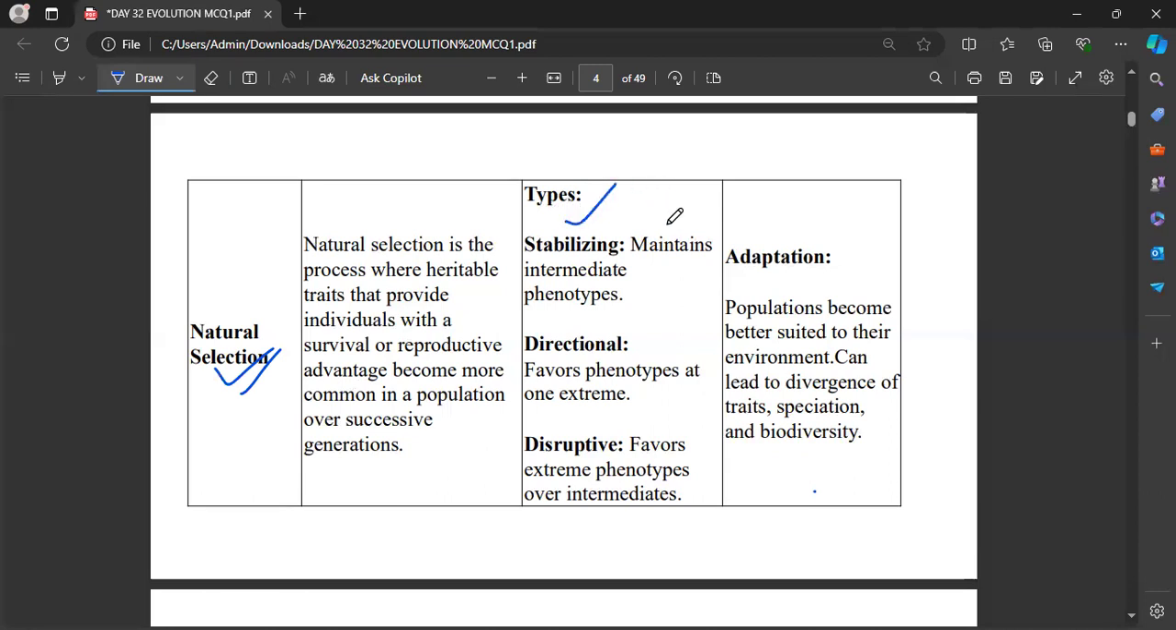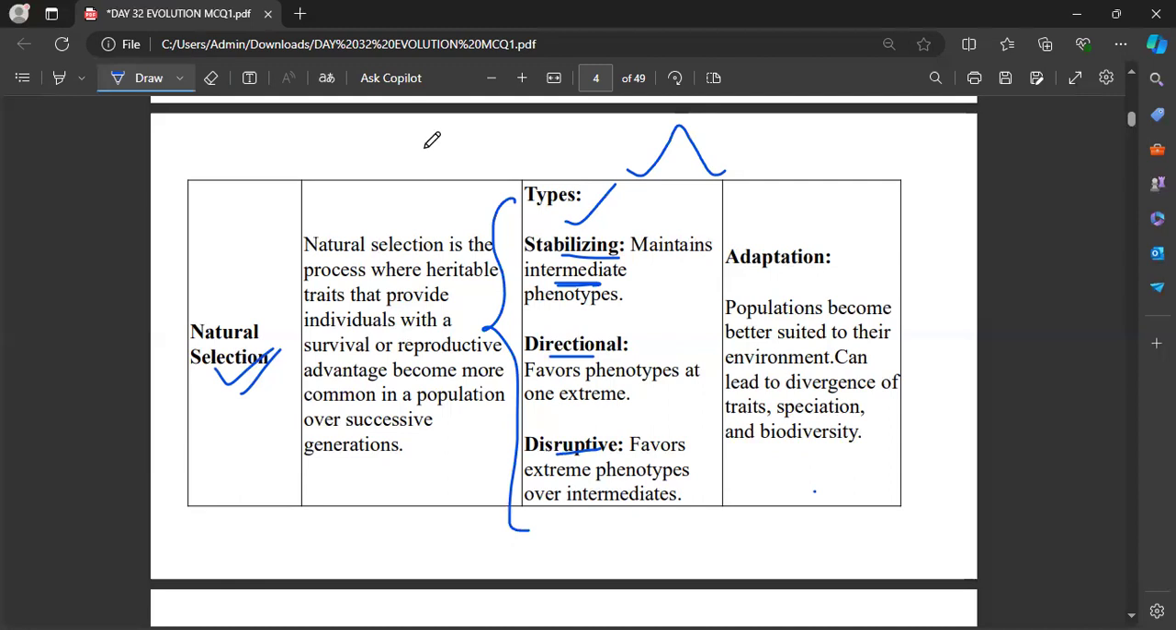Now, what are the types of natural selection? Stabilizing selection, directional selection, and disruptive selection. This is an important area where questions can frequently arise. Here, you should know that in stabilizing selection, the extreme characteristics will be lost. Only the stable, intermediate phenotypes will remain.